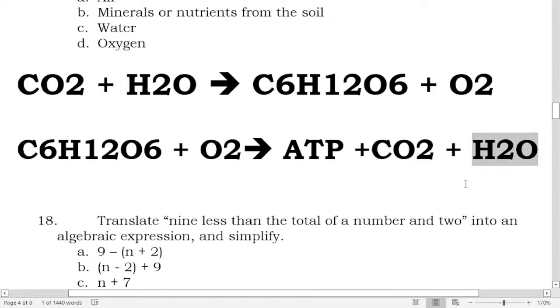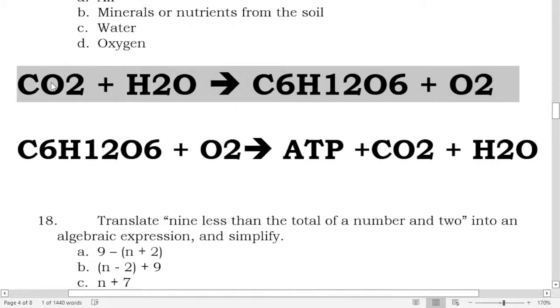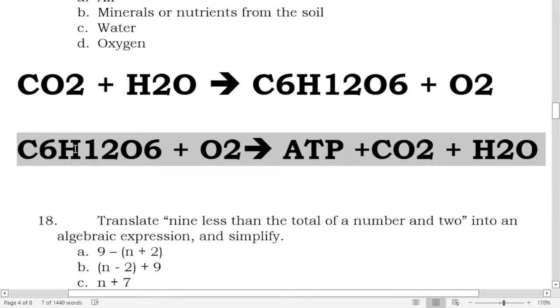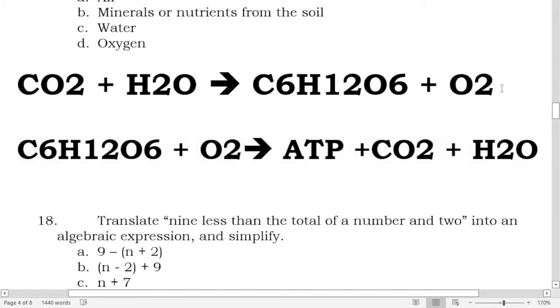That also goes out, the product of the cellular respiration. Is that clear? This one is the photosynthesis chemical equation, and this one is the cellular respiration chemical equation. If you notice, the products of photosynthesis are the reactants in cellular respiration.